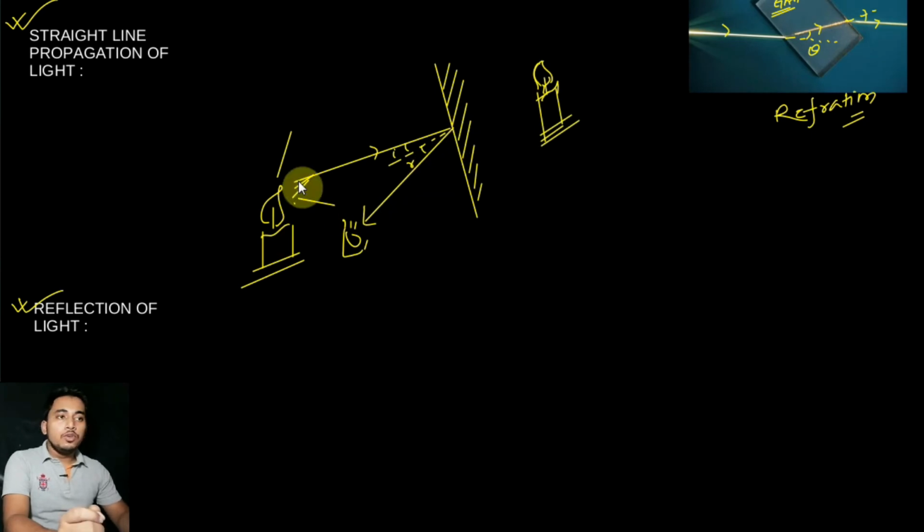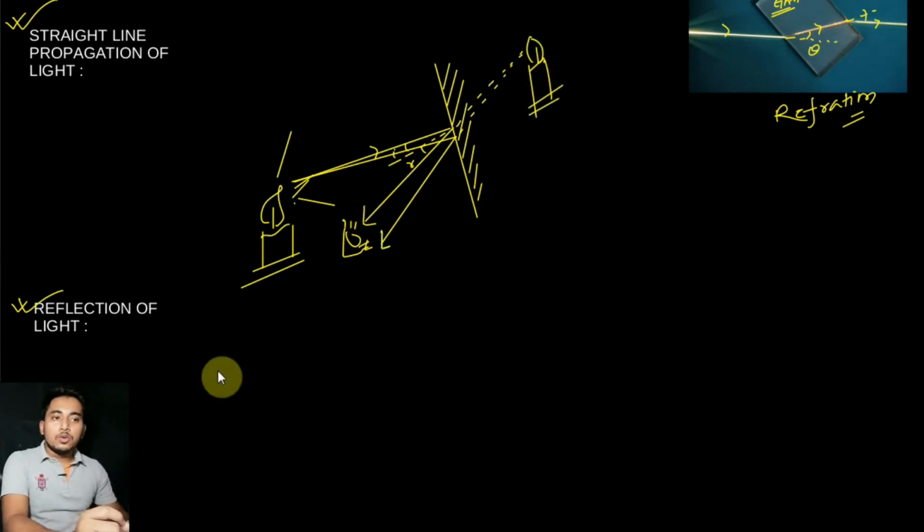So how can we define that? See, the light is coming from this candle in that direction and reflects back in that direction. You can see from here that the light is coming from this direction, and you can see the candle is here. So this is called reflection of light. We will now see the two laws of reflection.